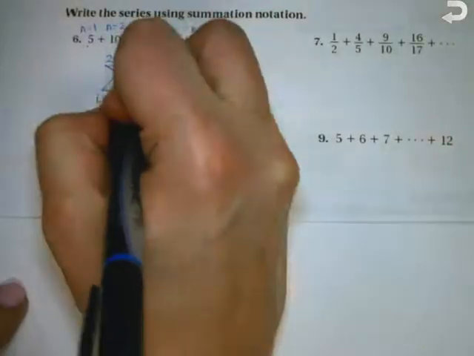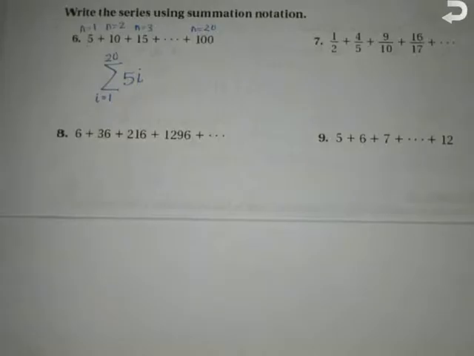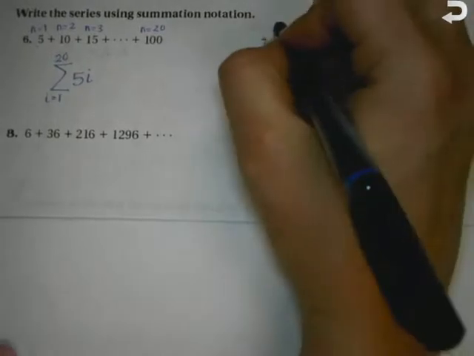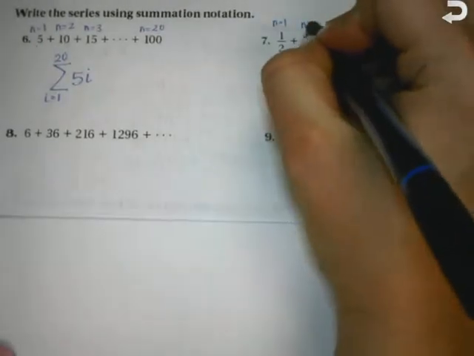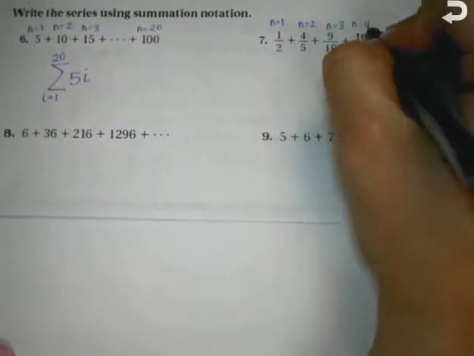Okay? What about number 7? Here's 1, here's 2, here's 3, here's 4. This one, is it stop or does it go on forever? It goes on forever.